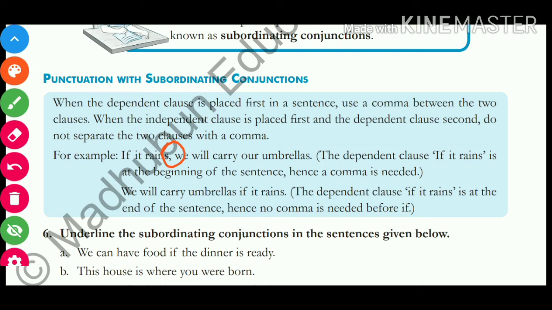The dependent clause, if it rains, is in the beginning of the sentence, hence there is a need to place a comma over there. But if it is in the middle of the sentence, then in that case you need not put any comma after it. Okay.